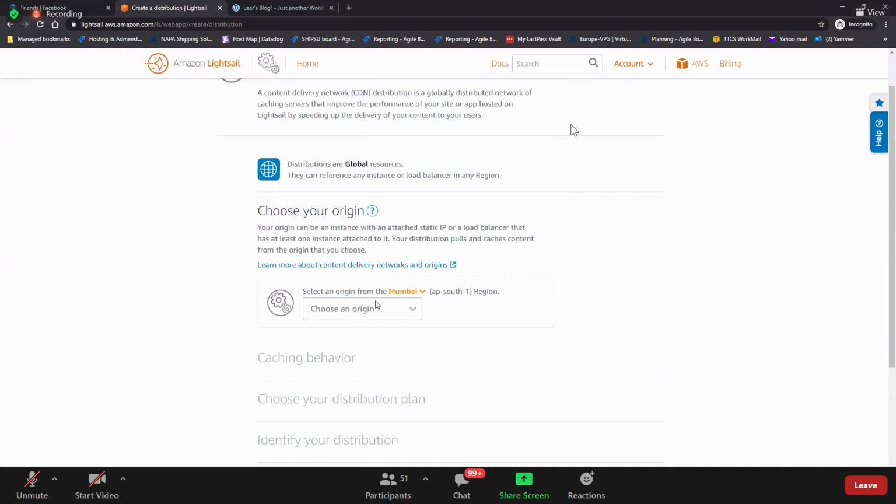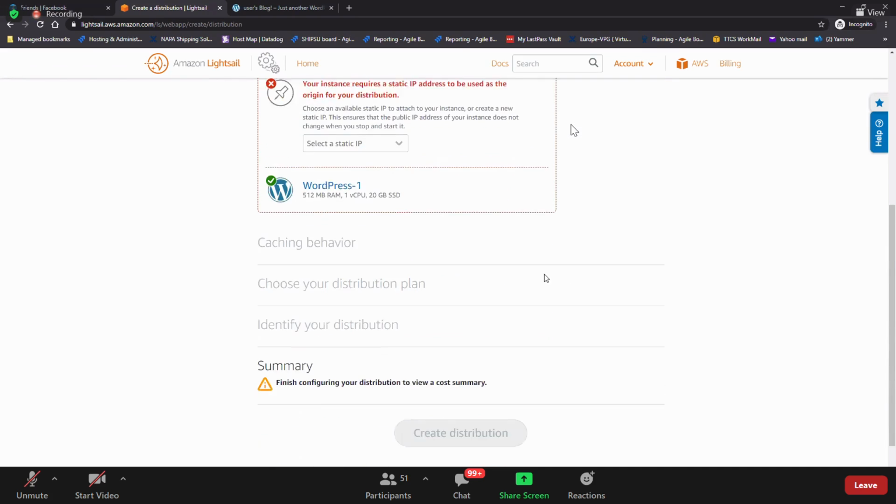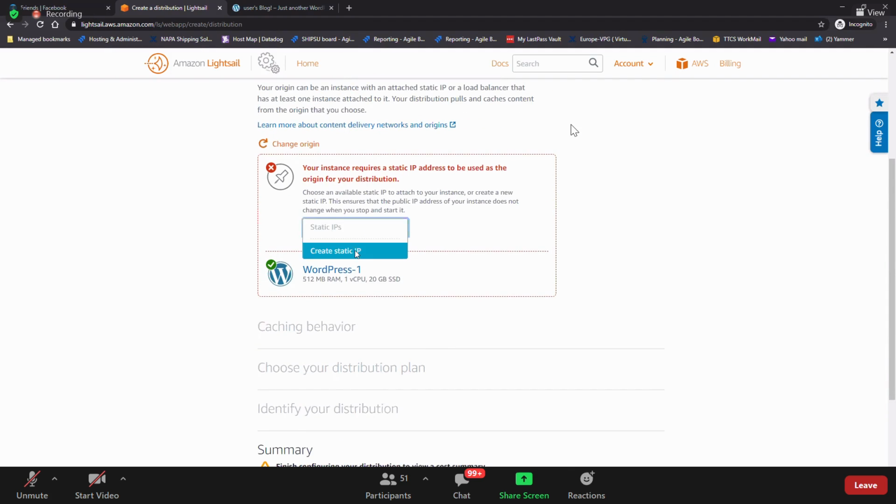So choose origin. Do you remember that we discussed CloudFront? Origin means your actual application will be in one region, right? So let's imagine this WordPress is in one region. So select this. Of course, you need to have a static IP for this to work. Okay, let's create it.